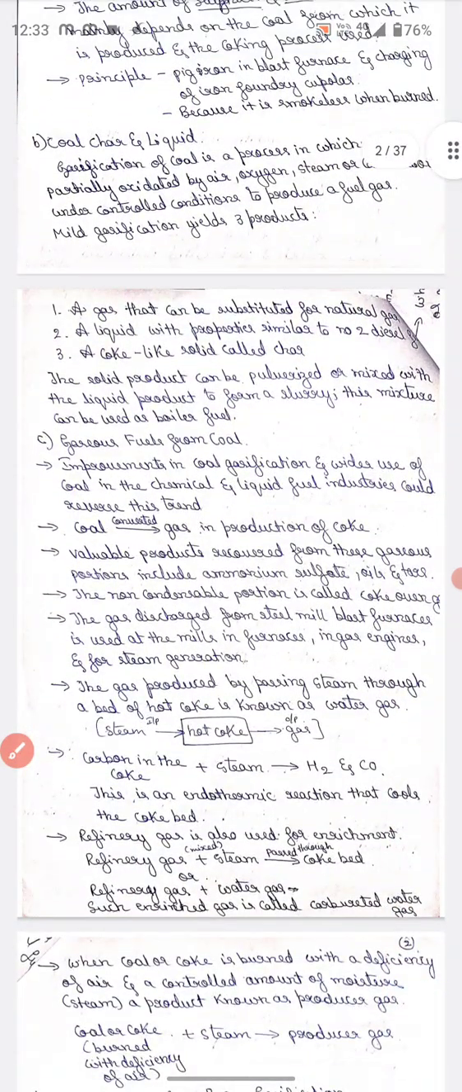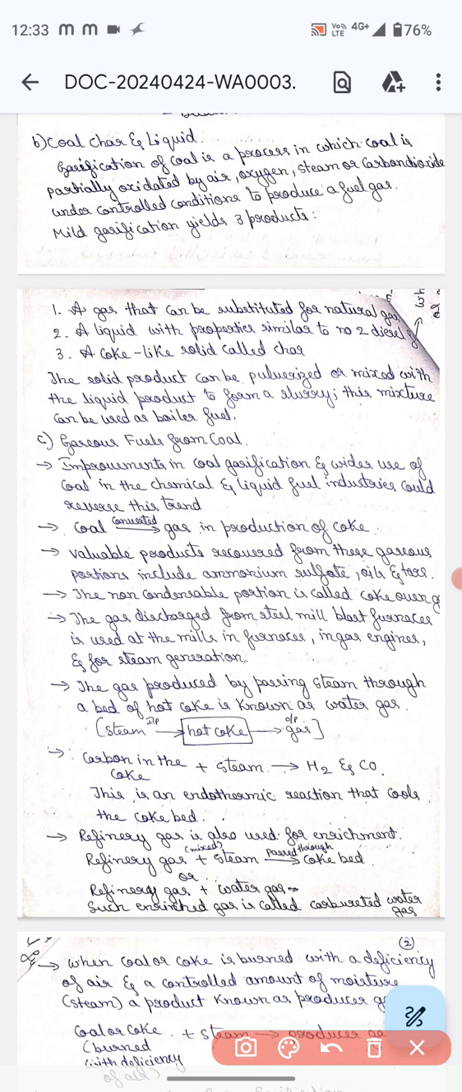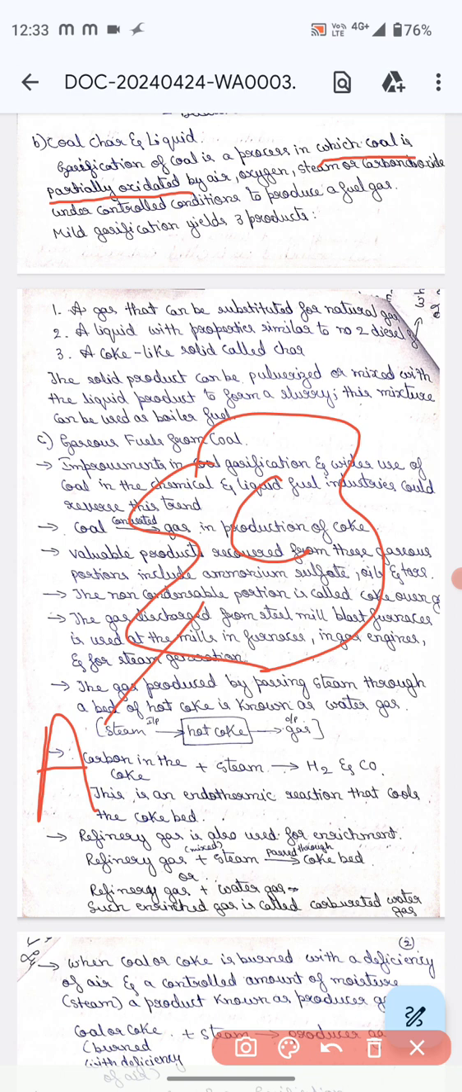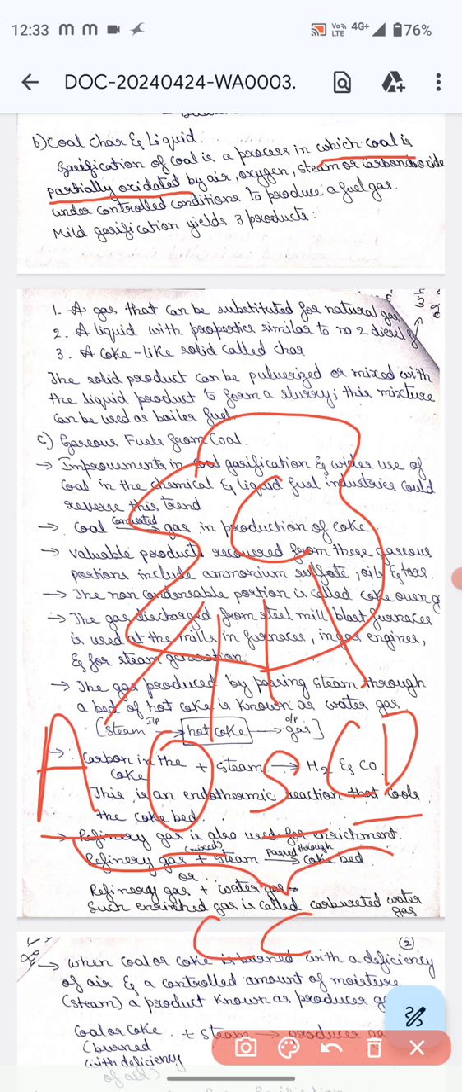Next, coal char and liquid. Gasification of coal is a process in which coal is partially oxidized by air, oxygen, steam, or carbon dioxide under controlled conditions to produce a fuel gas.